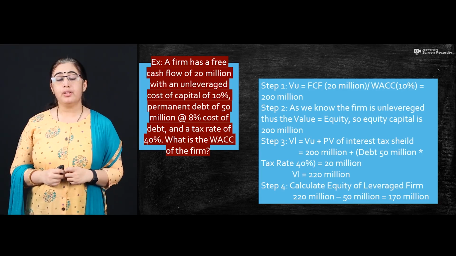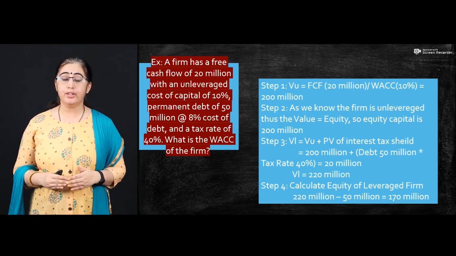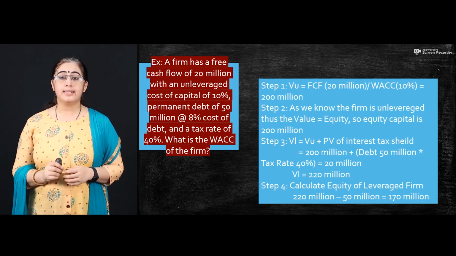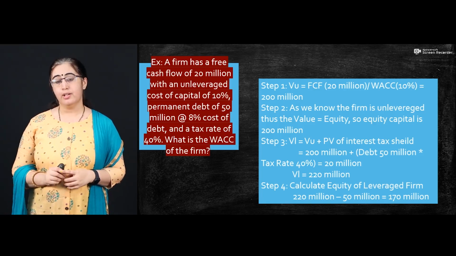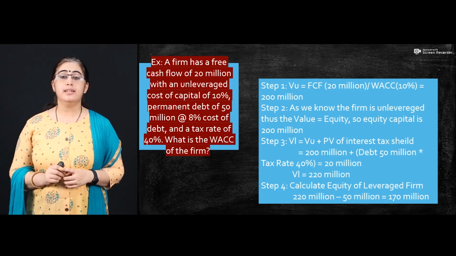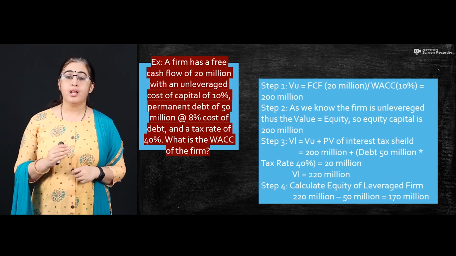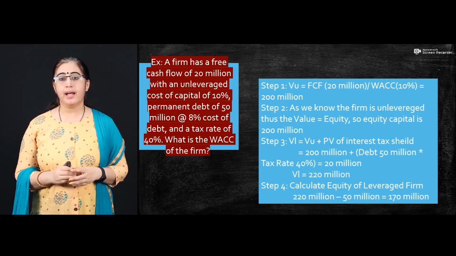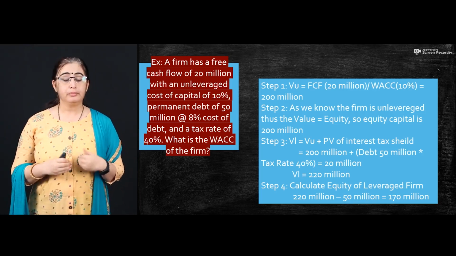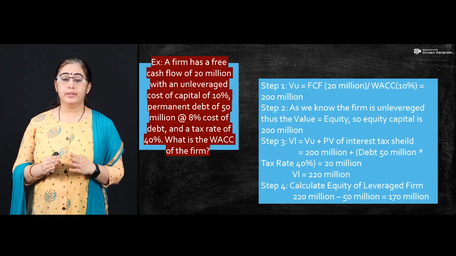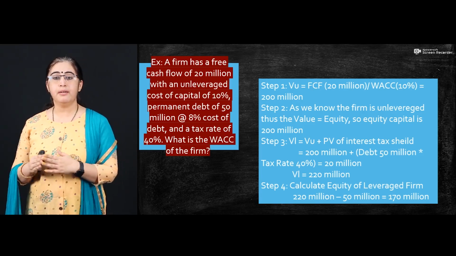So when we talk about the value of a leveraged firm, it is simply the value of the unleveraged firm, which is 200 million, plus the interest tax shield which we calculated here. The interest tax shield leads us to 20 million. How do I calculate it? It is very simple. Your debt is 50 million. I multiply it with the tax rate, 40%. So what exactly do you get here? The value of a leveraged firm leads you to 220 million.